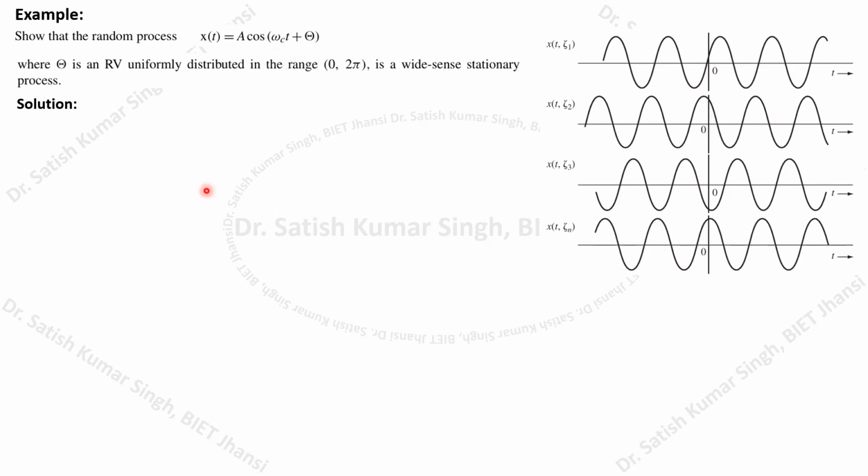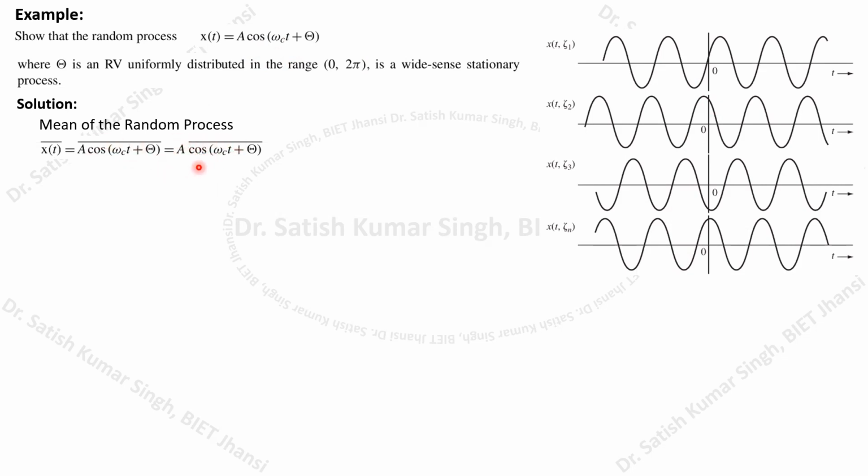Now we can try to calculate the mean value of this random process. Because A is a constant, A will be taken out of the mean, out of this bar.